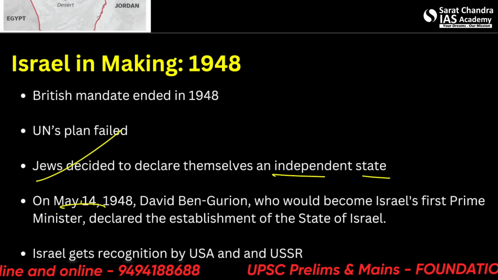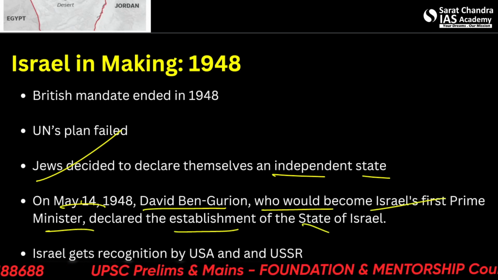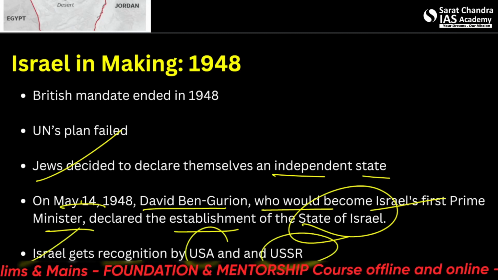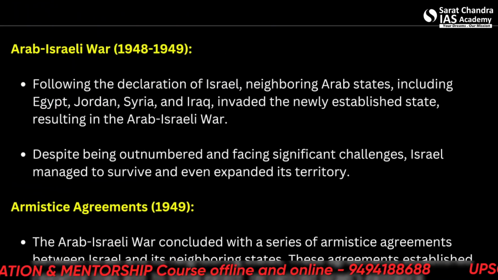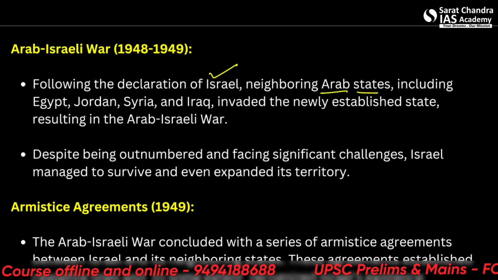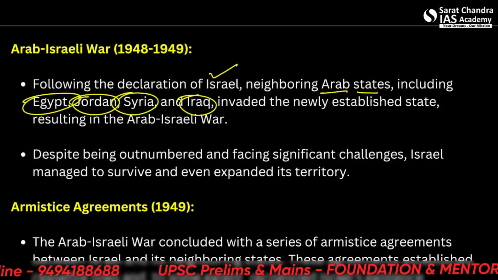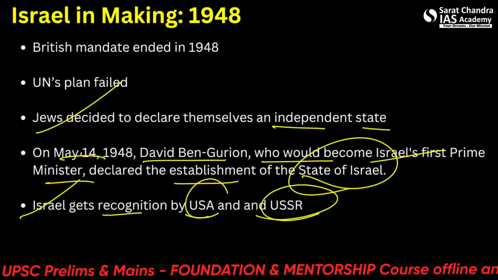On May 14, David Ben-Gurion, who would become Israel's first prime minister, declared the establishment of the state of Israel. Israel gets recognition by USA and USSR very quickly, on the first and the third day. However, following the declaration of Israel, neighboring Arab states including Egypt, Jordan, Syria and Iraq invaded the newly established state. So you can imagine the plight of Israel right now.